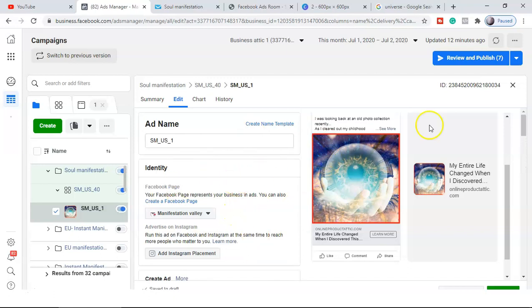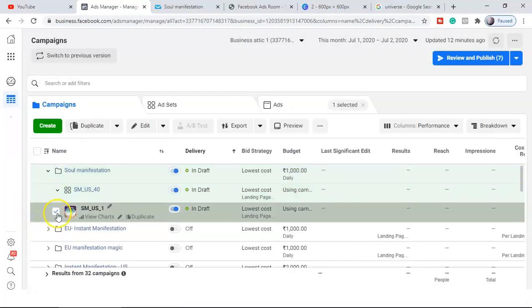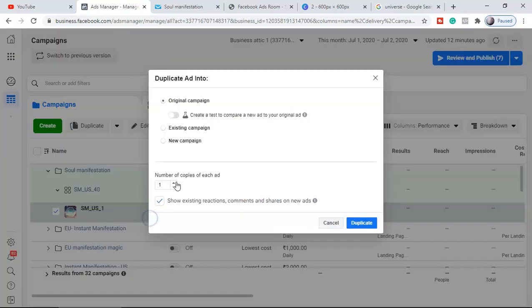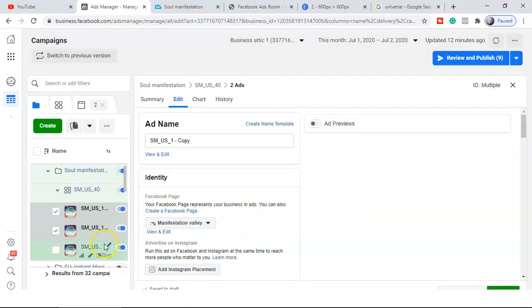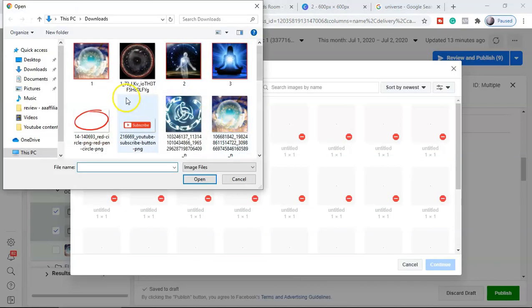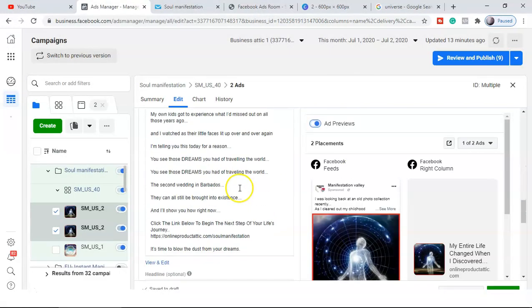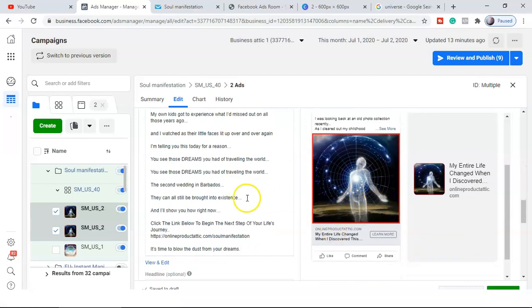Now once you're ready, I'm just going to close this one. I'm not going to publish it. Now I'm going to duplicate this ad set into two. I'm going to make it 2 here and duplicate. Now guys, we have two different ones. This is saying copy, but I'm going to make it 2. Here I'm going to use another image so that we can test different images. For this we're going to upload another one, this one 2, open, select, continue. The copy will remain the same, guys, but we just want to test which image is going to get the maximum impressions and link clicks.